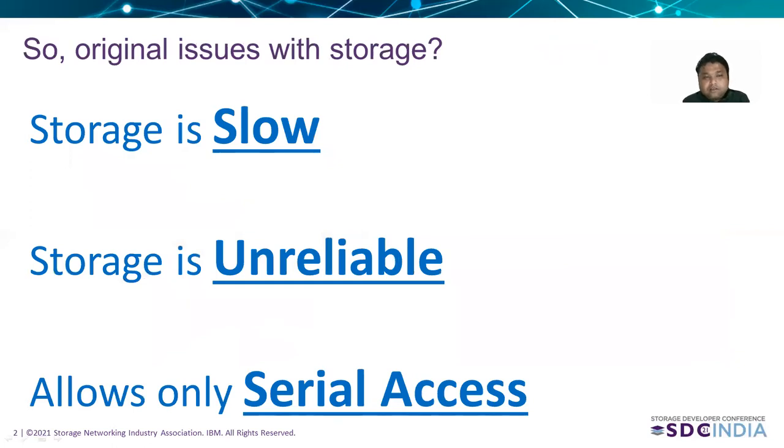So all in all, if we talk about storage, in previous generations we solved three major issues with storage. I would want you to remember this, because we are going to talk about it more in the later part of our slides. The major problem with storage is that storage is small, storage is slow, storage is unreliable, and storage only allows serial access.